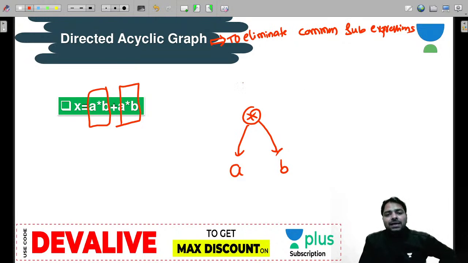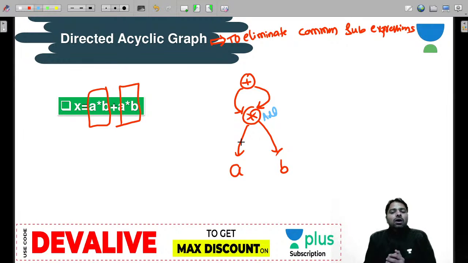How? For the plus, left side is A star B, right side is also A star B, because star already is an address. At that address it is defining A star B stored already. So you can use the same address for the left operand and right operand of the plus.